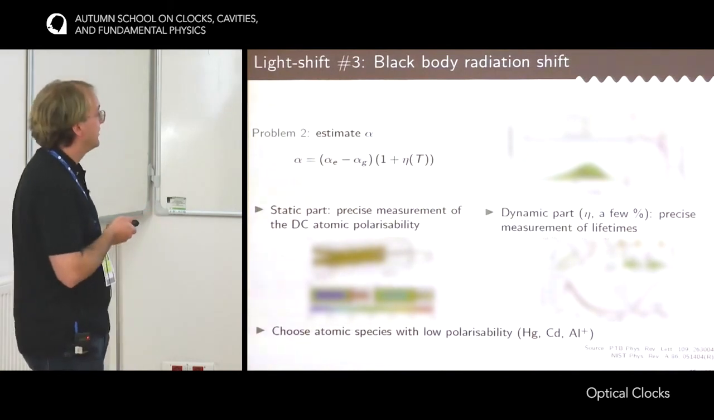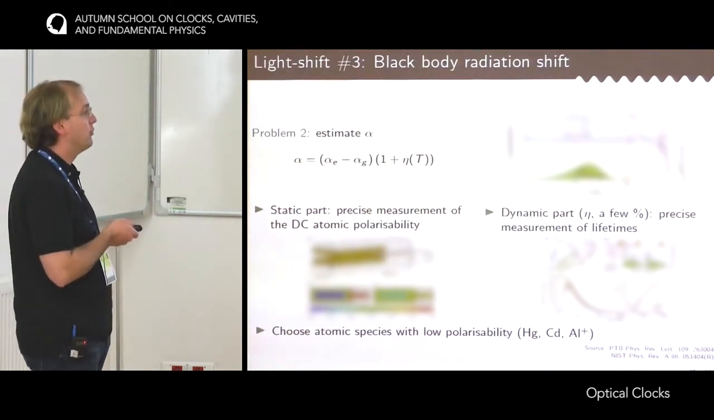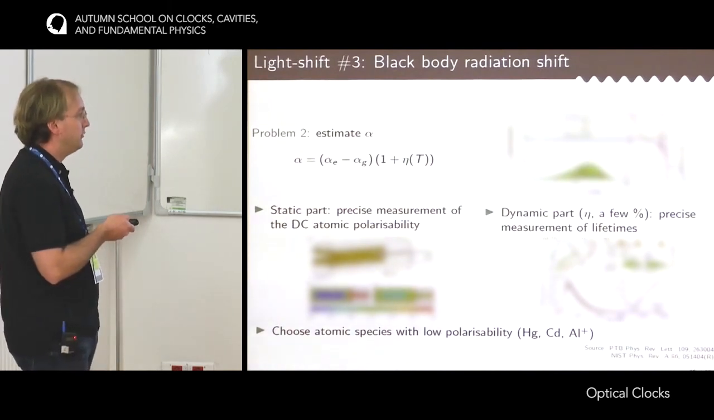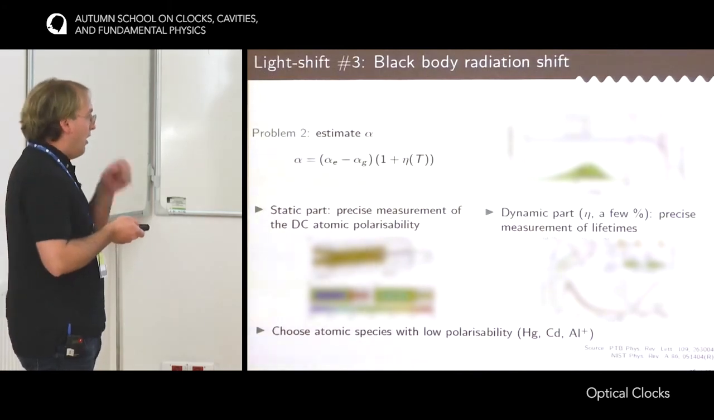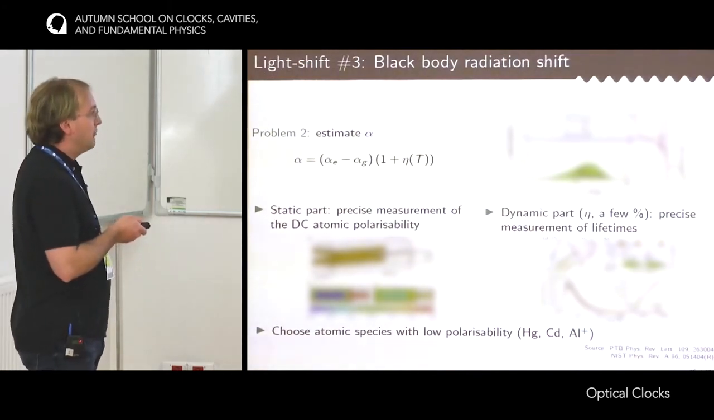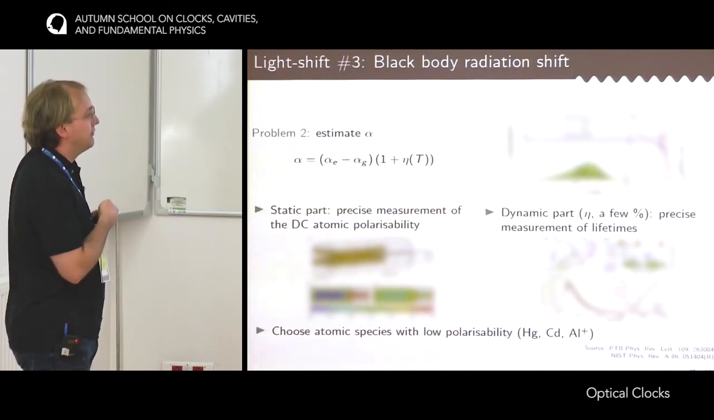A complementary option is to try to choose an atomic species that has intrinsically a low polarizability. So for optical lattice clocks, it's the case, for instance, for mercury and for cadmium. And there is a notable example for the ion clocks, which is aluminum, that has accidentally a very, very low static polarizability.